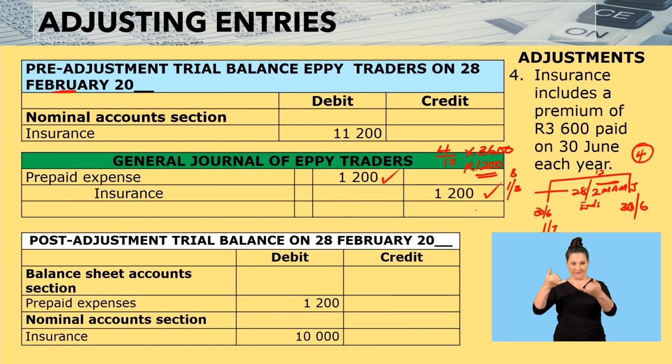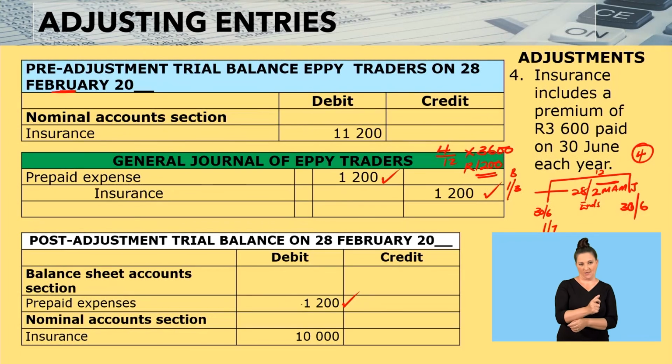Now, in the post-adjustment trial balance, on the debit side, we have our prepaid expense. We debit it because remember, it will be shown under your current assets. So it comes under the balance sheet account section, prepaid expenses, 1,200. And then under the nominal account section, you have insurance.